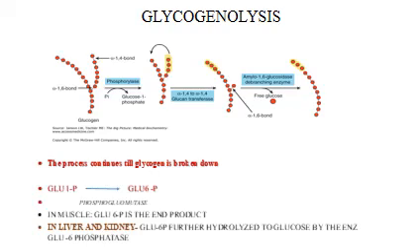In muscle, glucose 6-phosphate is the end product because it does not contain the enzyme glucose 6-phosphatase. In the liver and kidney, however, the glucose 6-phosphate is further hydrolyzed to glucose by the enzyme glucose 6-phosphatase.